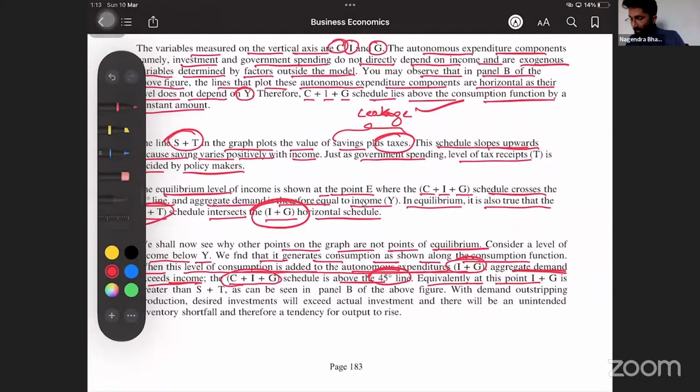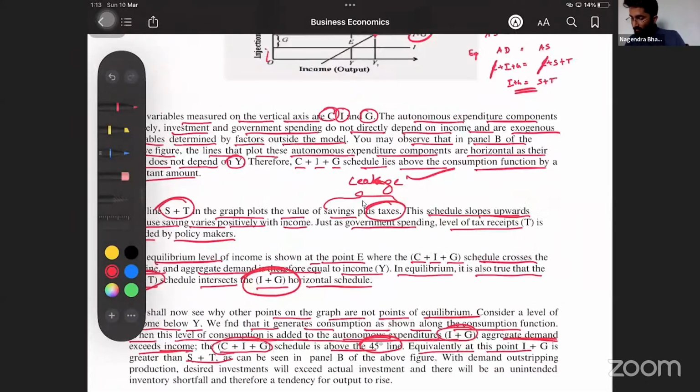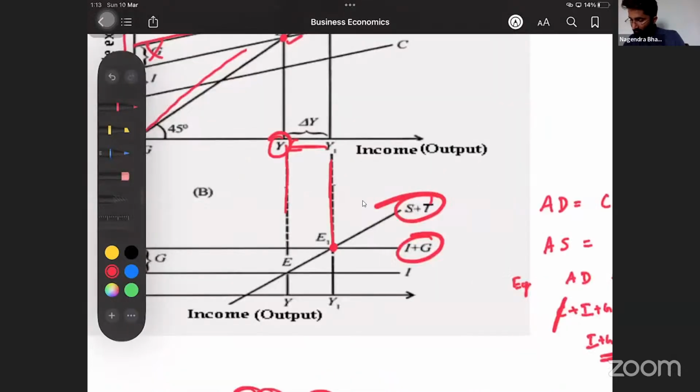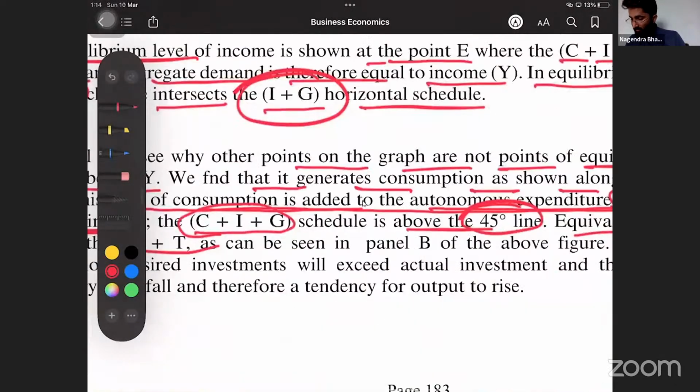Equivalently, at the point I plus G is greater than S plus T. Correct? No. Here, if I draw the line here, what has happened? This is the point where I plus G is greater than S plus T. Correct. So it has to intersect, no? But at Y it is not intersecting, see? But at Y1 it is intersecting. At Y it is not intersecting, this line is greater than this line. That's why I plus G is greater than S plus T.